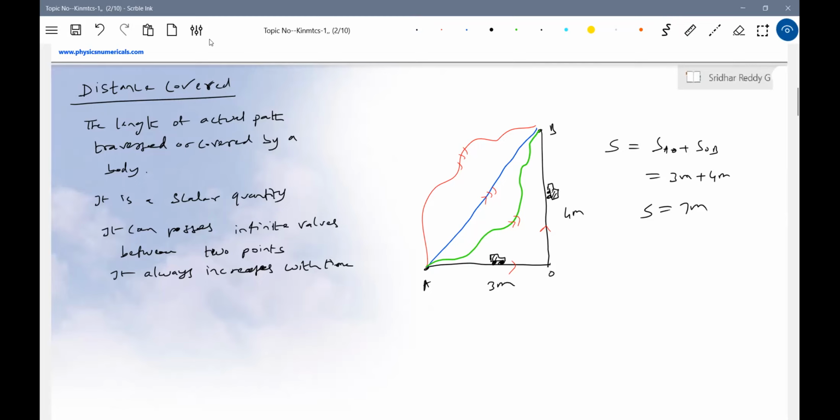Things are very simple. You are at t equals 0, you are here, and you walk 3 meters. Then you walk another 4 meters. Then the total distance covered by you will be 7 meters. So don't memorize all this. Just stand in your home, at a corner or at a point. You walk towards east, then you walk towards north. That's all. So what is the total distance covered by you? It will be 7 meters. If I say vehicle or body, you may get confused, so let me bring a person, yourself.